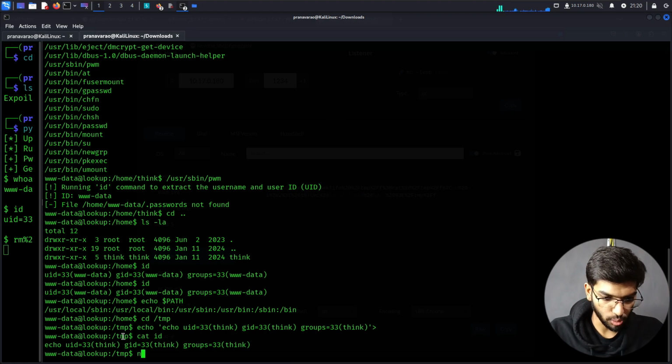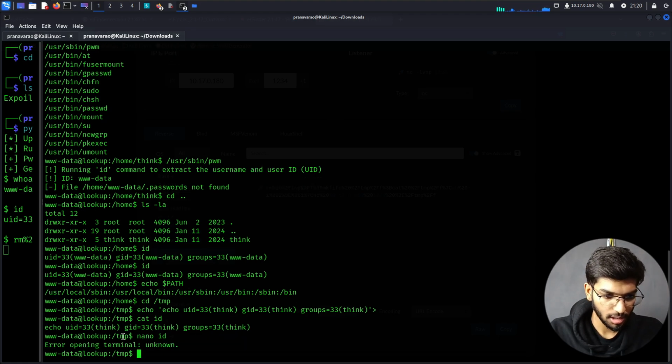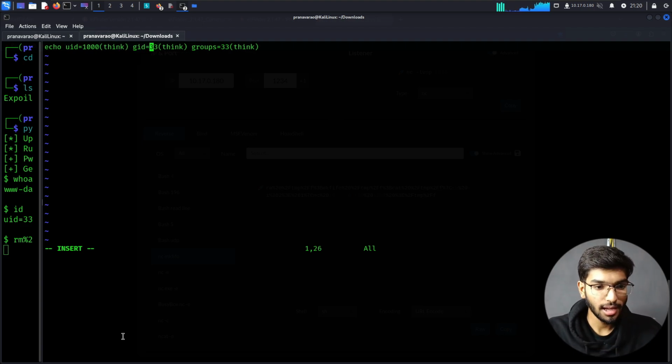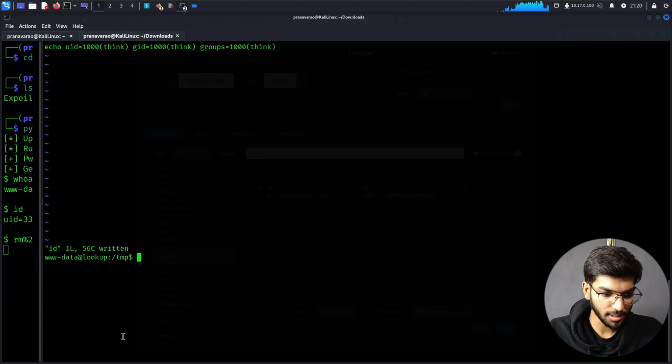I can even modify this thing, so let me do it through nano id. Okay, is Vim there? Yeah, I'm having Vim. So let me also change the UID to 2000, just so that it thinks that I'm also the root of it, just for some reason. 1000, and then exit from this editor.